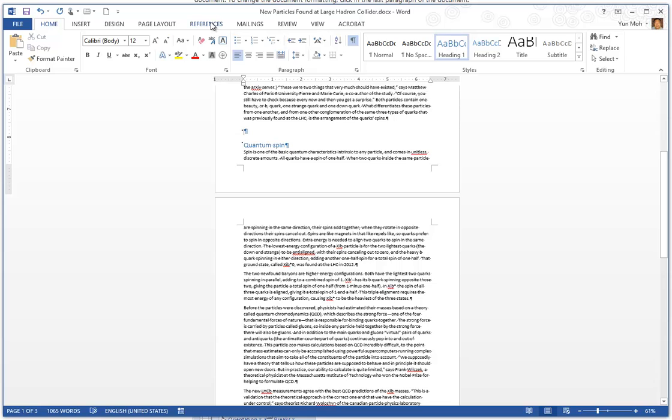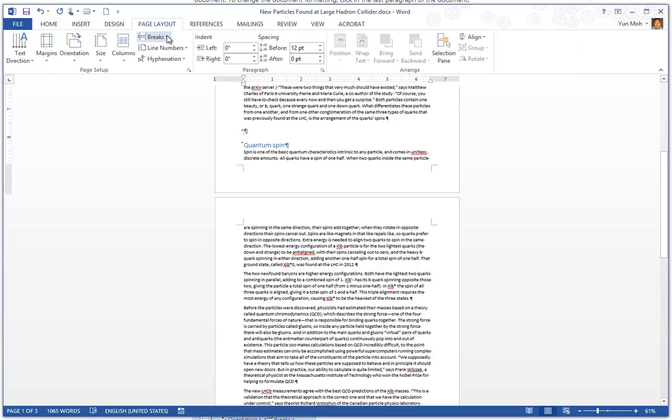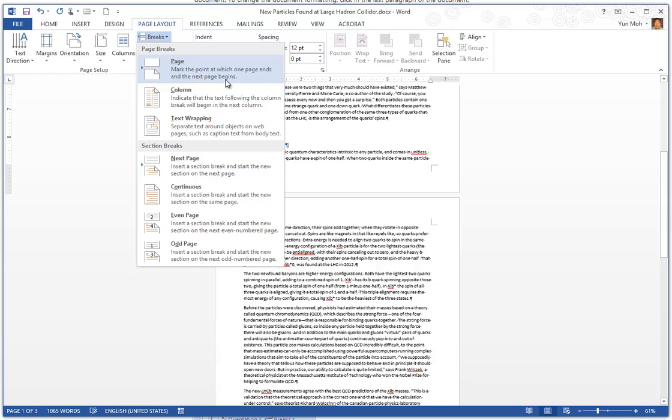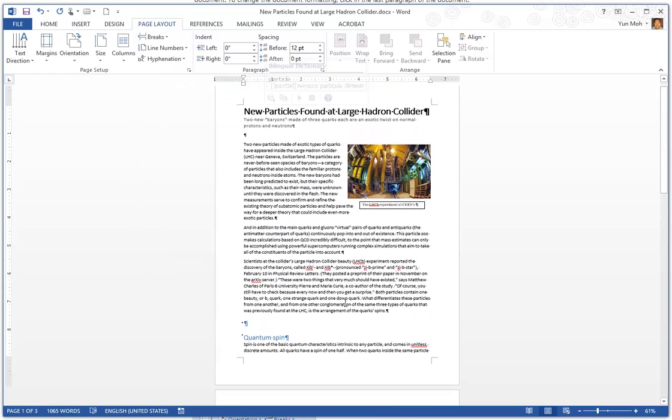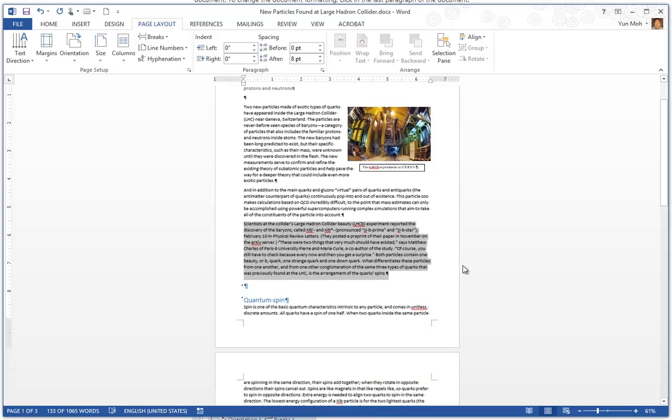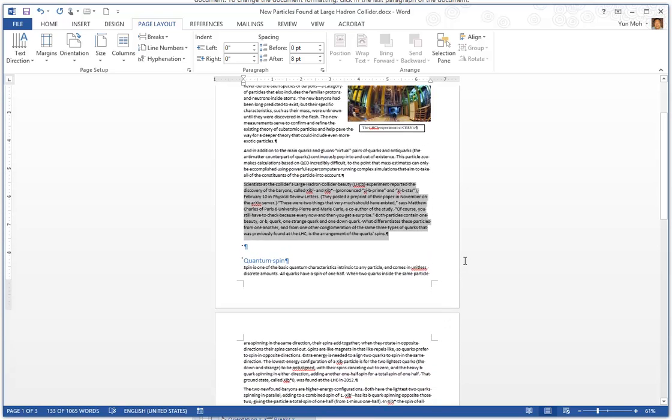And let me go back to the page layout again, and this time let's see, column break. Okay, so let's talk about column break. Let's say on the first page, this last paragraph, I want to have columned text.